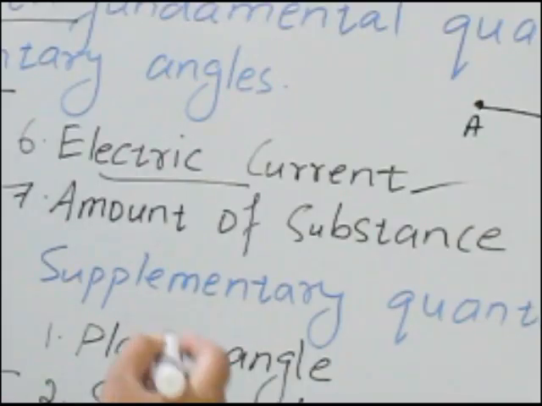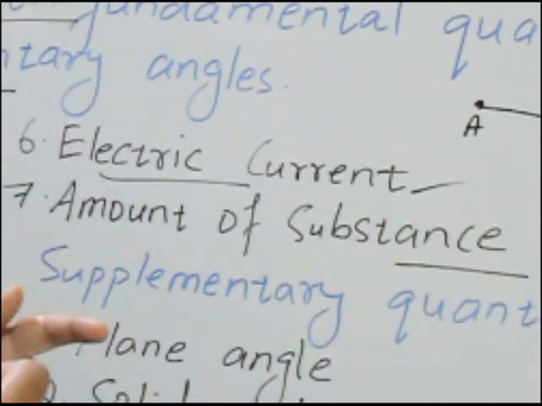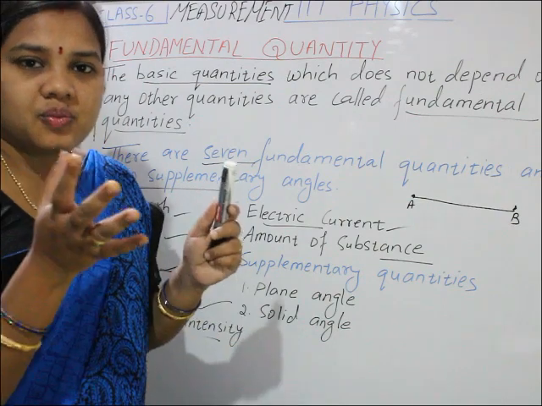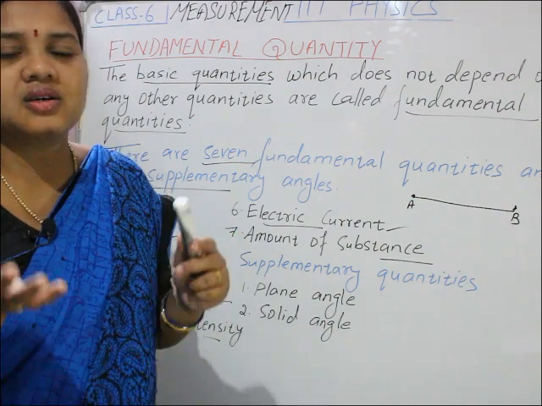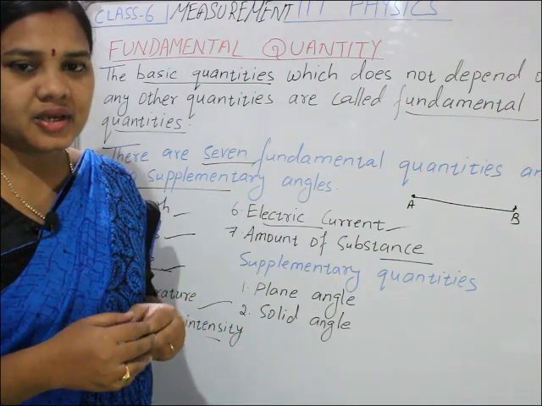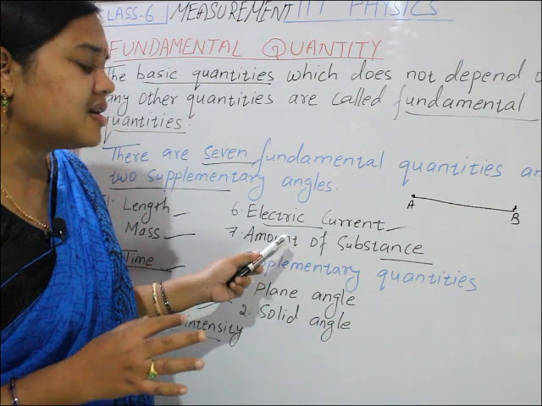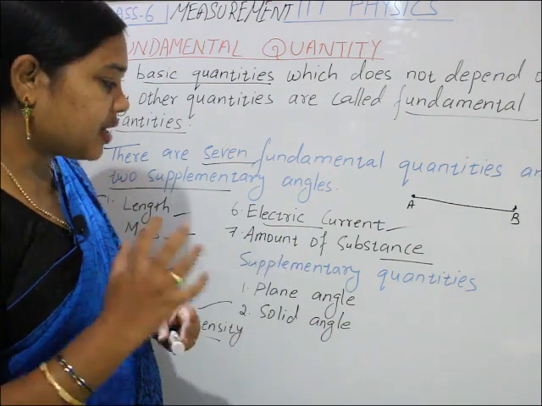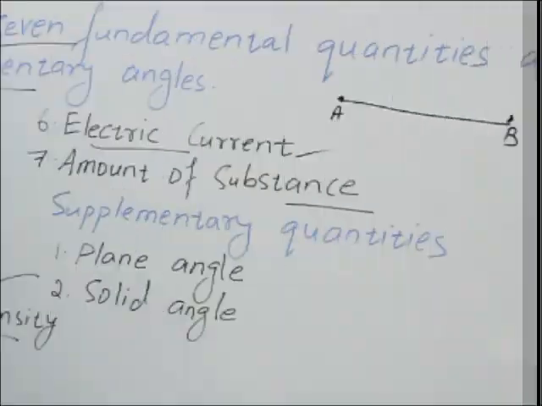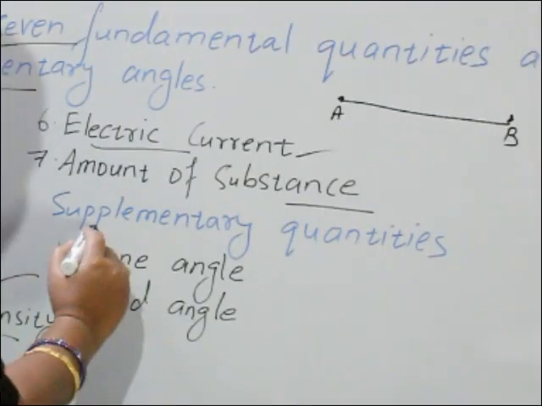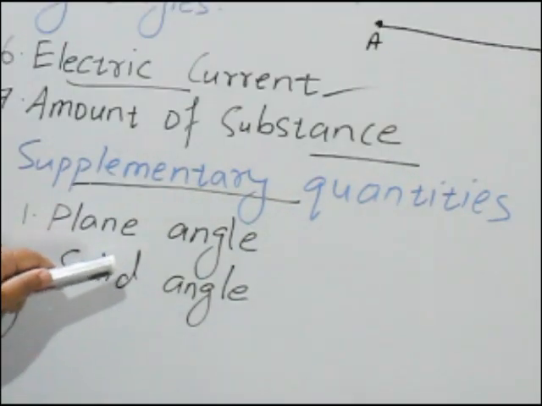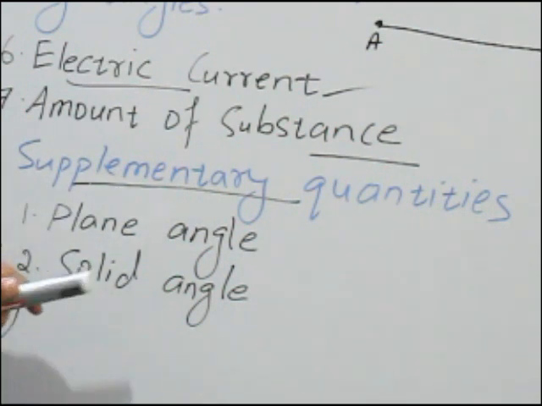Next is amount of substance. Amount of substance is the amount of the molecules, compounds or ions that constitute the substance. That is called amount of substance. It is the number of particles that constitute the body. Next are the supplementary quantities. In that, 2 types of angles are there: plane angle and solid angle.